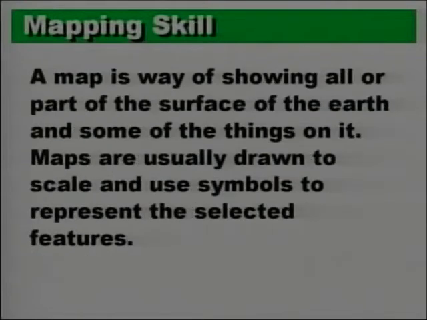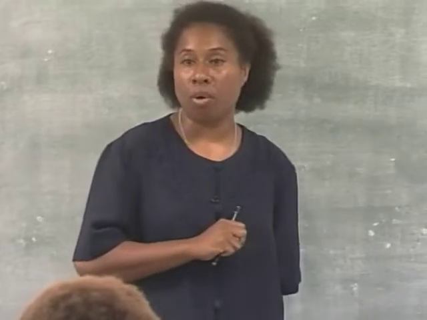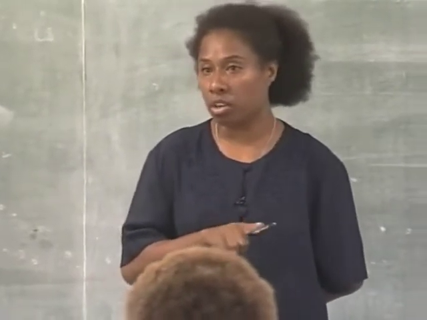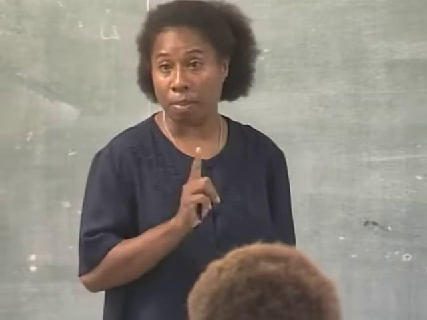We'll move on. Note, generally, if we're dealing with a map, a map is a way of showing all part of the surface of the earth and some of the things that are found on it. Maps are usually drawn to scale, and they also use symbols to represent the selected features. So a map might not have everything you want on it, but the keys or the symbols, which is one of the important components, might be able to present most of those things that you're looking at when studying about a particular area.